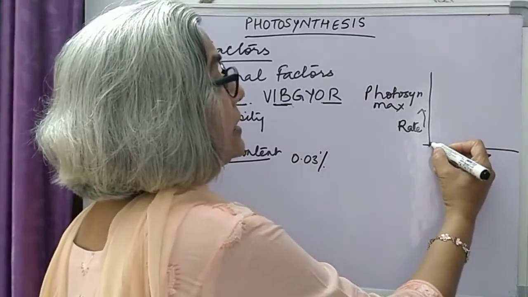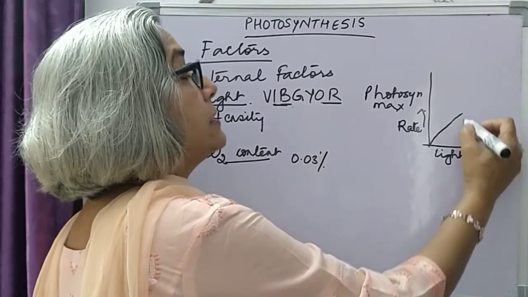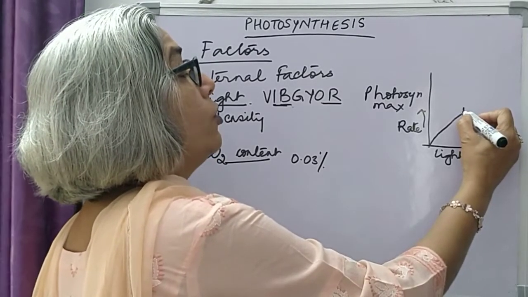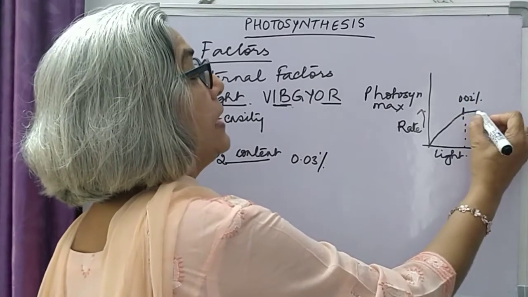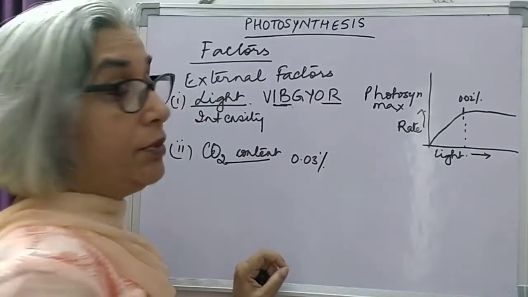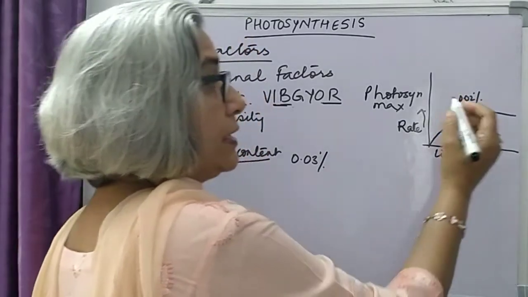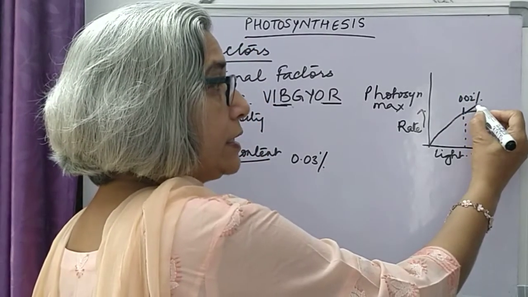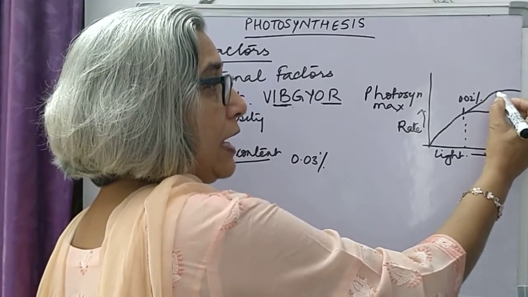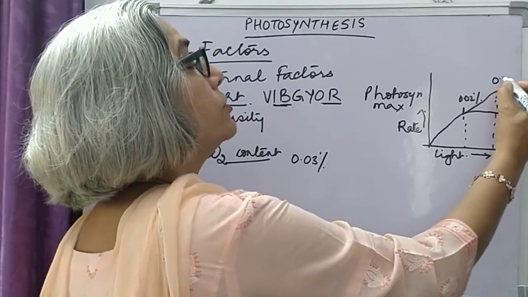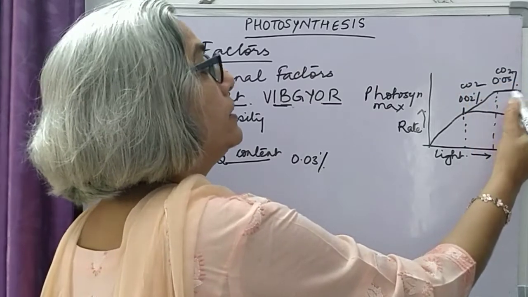So as light intensity increases, rate of photosynthesis also increases. But at about 0.02% of carbon dioxide, it stabilizes. It becomes constant. At this point, if we increase the light intensity and also increase the carbon dioxide content, rate of photosynthesis will further increase. And at 0.05% of carbon dioxide, it again stabilizes.